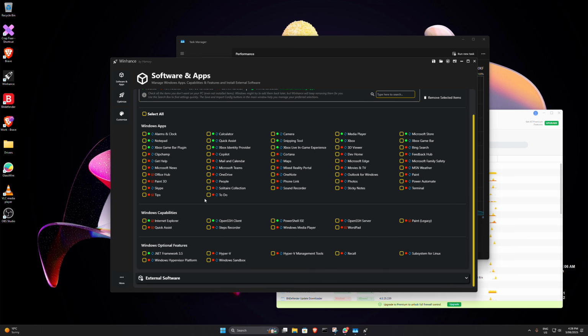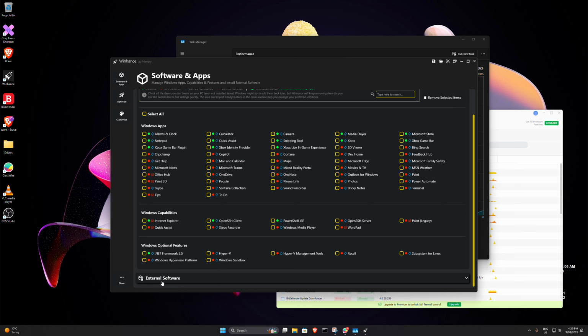So you can scroll down here to Windows capabilities. You can disable or re-enable them, uninstall them. Again, with the little red marks, make sure you can see which ones can be reinstalled. Optional features, same thing, uninstall, reinstall.